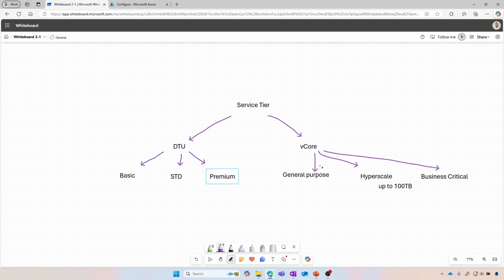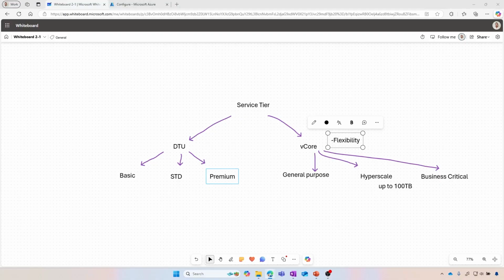Now, what's the difference between those? Well, as mentioned, with the vCore, we have a little bit more flexibility compared to the DTU. Why? Because we have a little bit more control on, let's say we want a little bit more compute, then we can add a little bit more compute. If we want a little bit less storage or more storage, then we can also have that flexibility there. Flexibility that we don't have as much with the DTU here, right? So think about the DTU as one fixed price that you have available here.